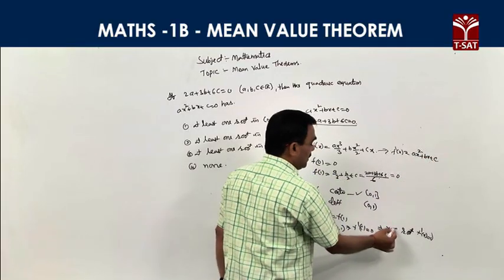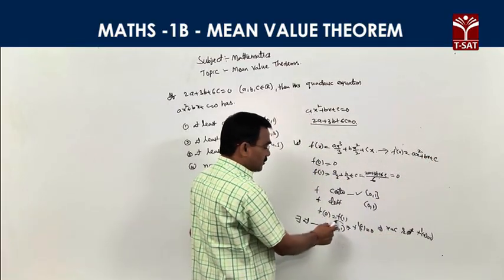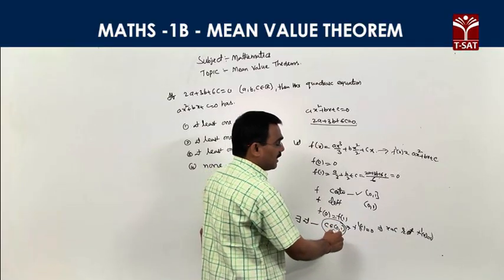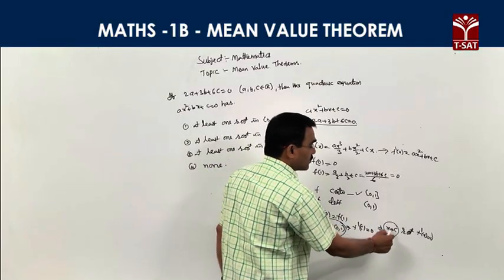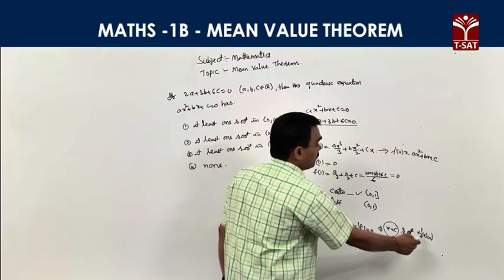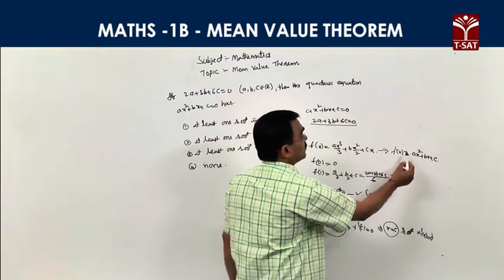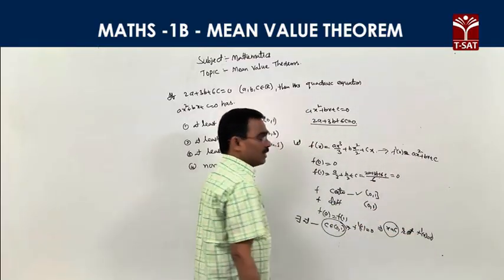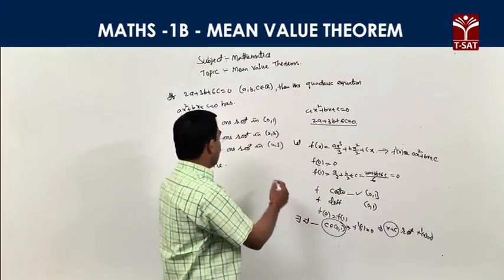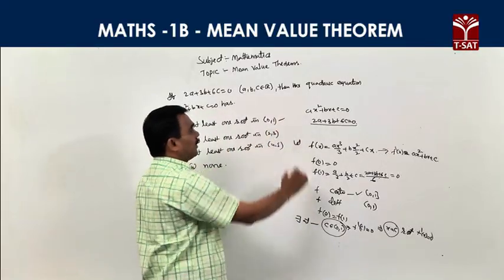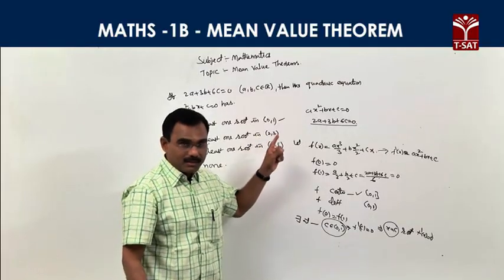So the number c lies between open 0 comma 1, and that point c is a root of the equation f dash x equal 0. f dash x equal 0 is nothing but ax square plus bx plus c. That means there is at least one root in the open interval 0 comma 1.